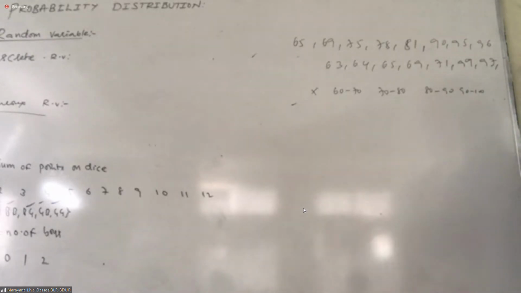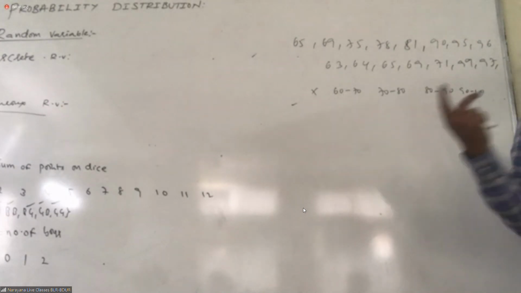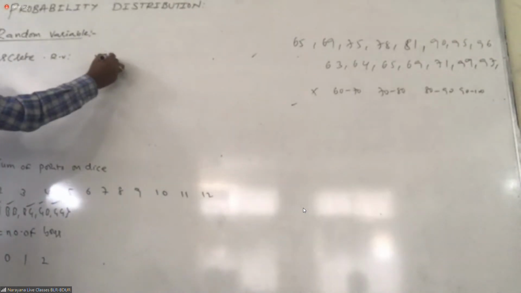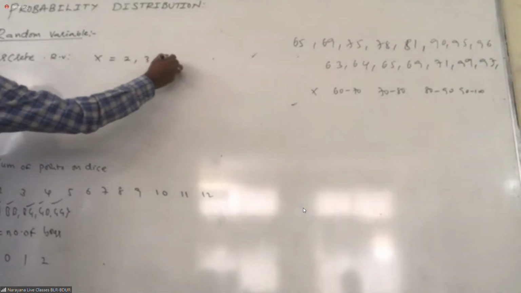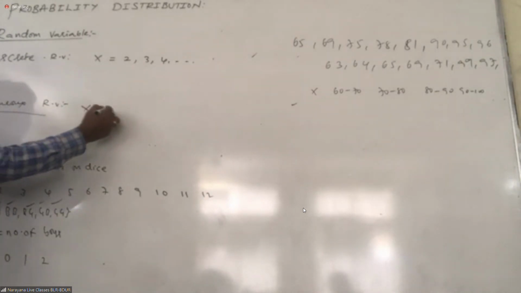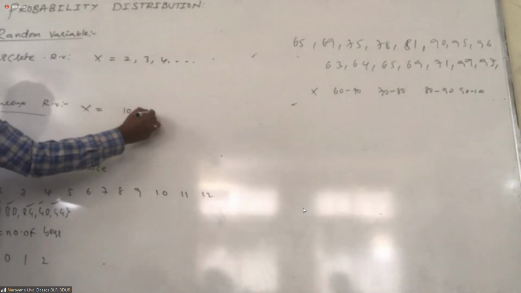What is the discrete variable? A discrete random variable takes single values. A continuous random variable takes small intervals. That's it. Got it? A discrete random variable assumes values like this. A continuous random variable takes values like 0 to 10 or 10 to 20.